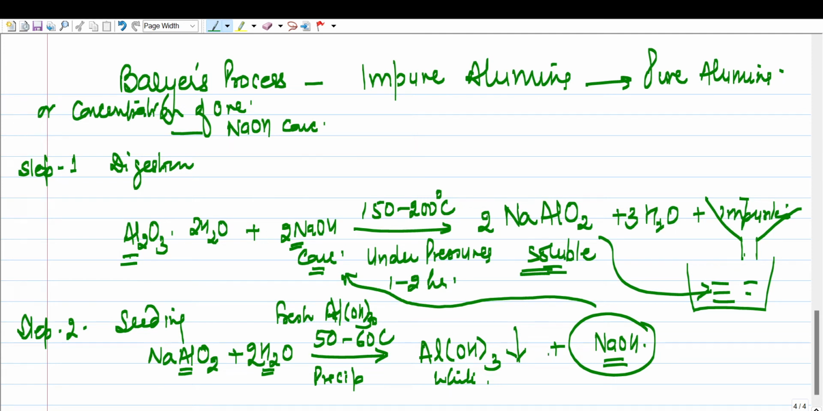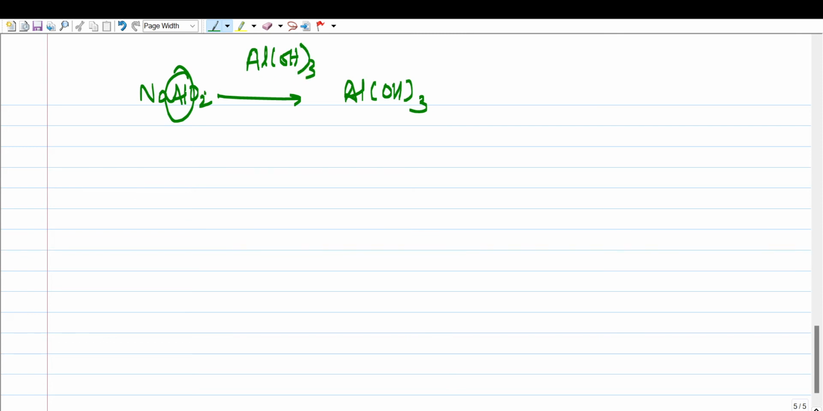So this is very important. Name a chemical which is regenerated. It is sodium hydroxide. This second step is known as seeding, because all the aluminium in the aluminate is converted into aluminium hydroxide with the help of freshly prepared aluminium hydroxide.